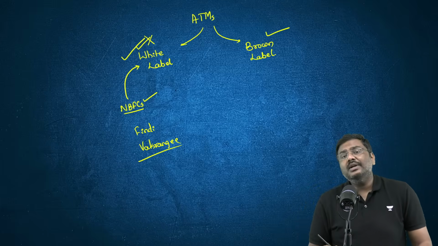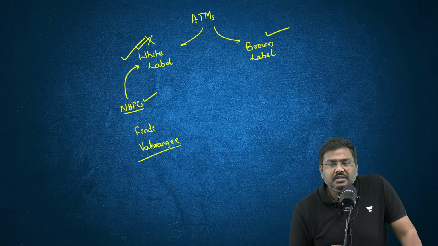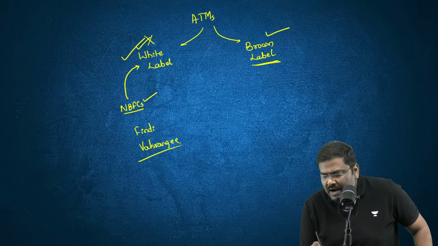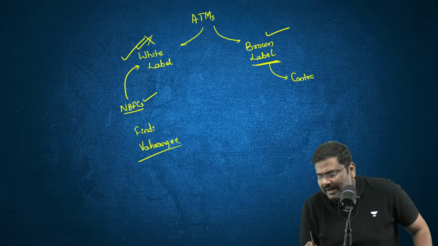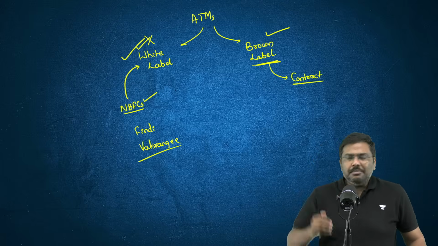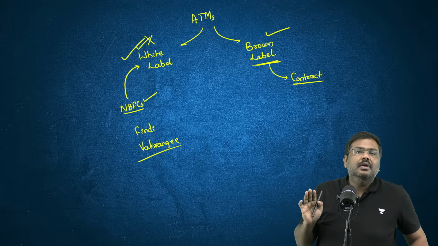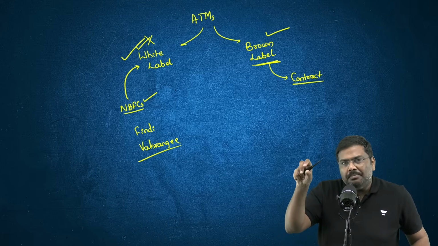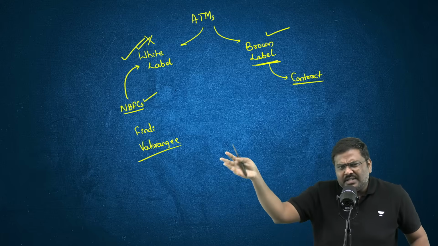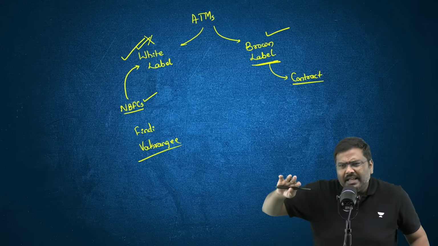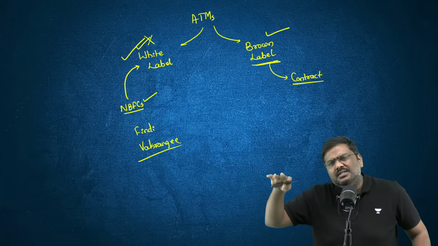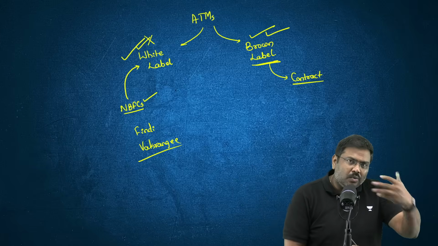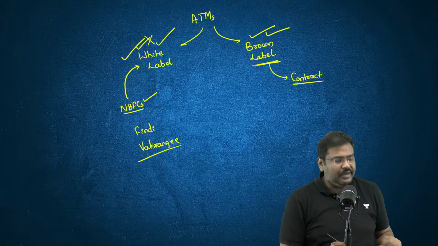Come to the term brown label ATM machine. In case of brown label ATM machines, essentially the bank will contract the services to another entity. The bank will outsource the work. The entity or a third party will have to set up an ATM machine. The bank will fill the money and the services will be provided. And there will be a certain amount of charges that will be paid by the bank. So this is basically the concept of a brown label ATM as well as a white label ATM.